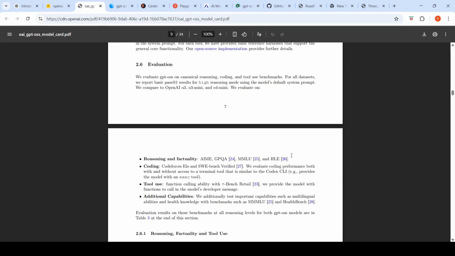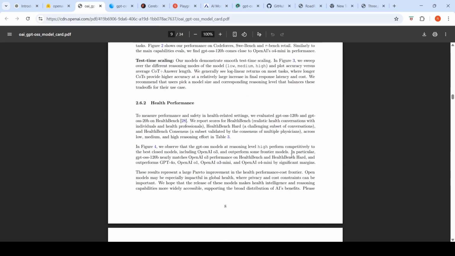So this is an interesting release from OpenAI. Hopefully this would lead to more open source models being released by other companies.